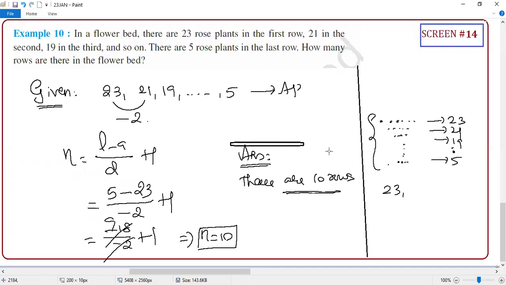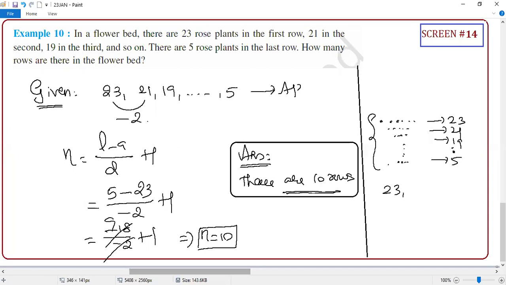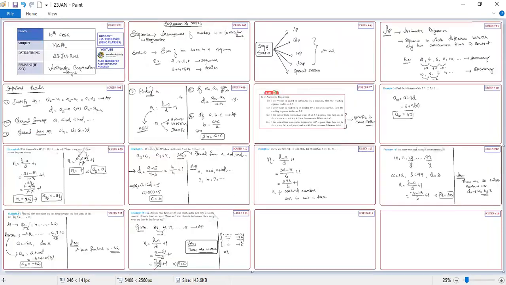No doubt, sir. So guys, all our examples are done. Only the exercises are pending. And the great thing is, today almost 14 screens are over. So we have another 45 minutes. Why don't you open a new board? Guys, you tell me, shall I take series questions or do you want me to do the exercise? I'm leaving the decision to you guys.